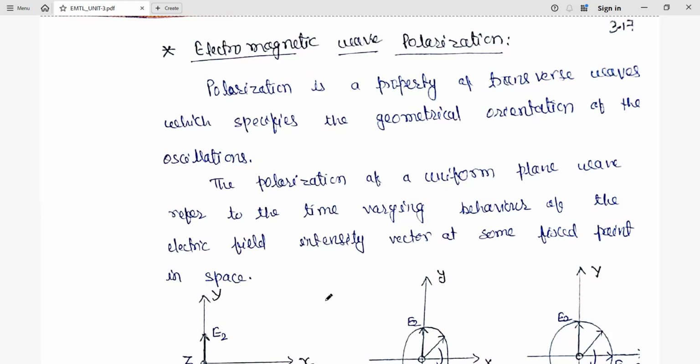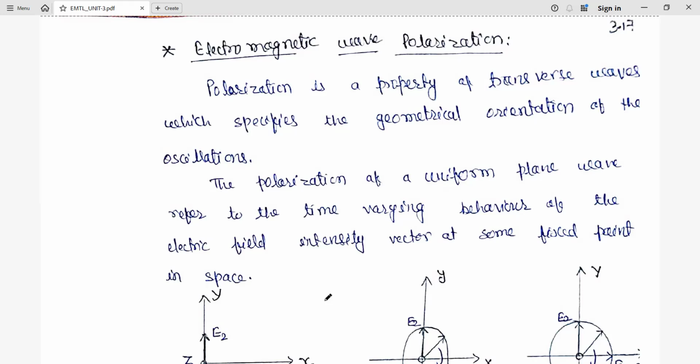Already we have seen that if a wave propagates along the z direction, then the electric field is oriented in the x direction and the magnetic field in the y direction. Like this, we are going to consider the polarization of a uniform plane wave here.